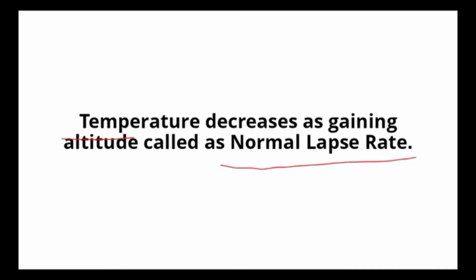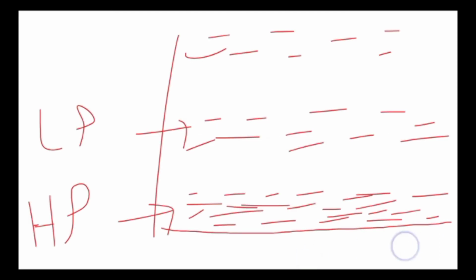Okay, but how can we know at which point what the temperature will be? I'm saying this: suppose it is 30 degrees Celsius at the surface.